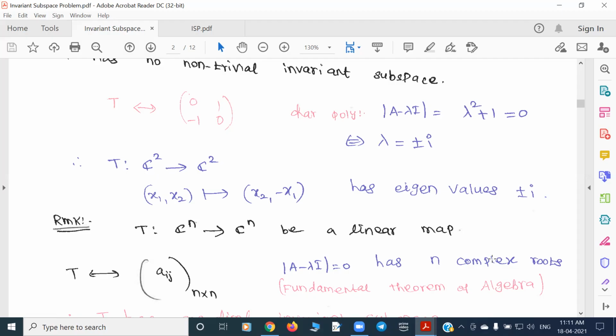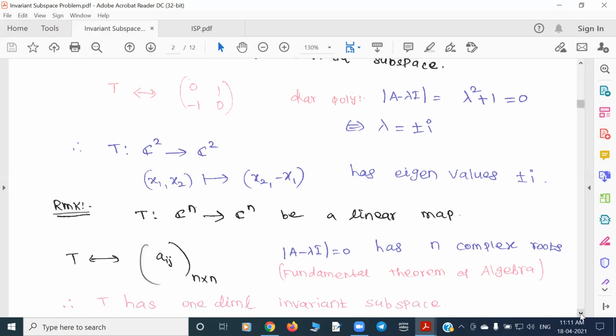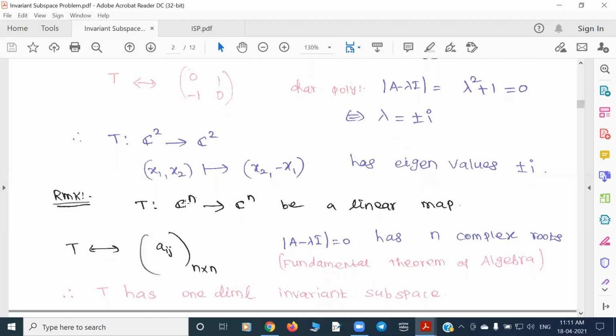They may be disjoint or they may not, but you have n complex roots. This is assured by the fundamental theorem of algebra. So that means every linear map from Cn to Cn has an eigenvalue. That means it has a one-dimensional invariant space. Okay. So as far as the complex case, we are done.